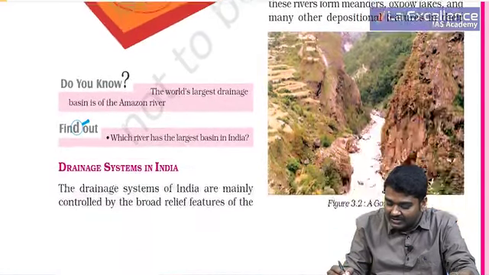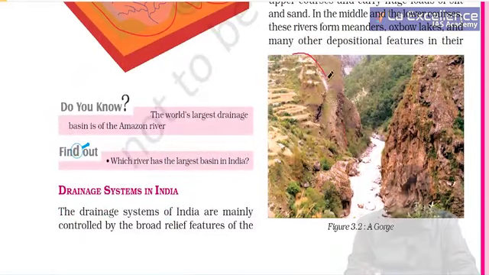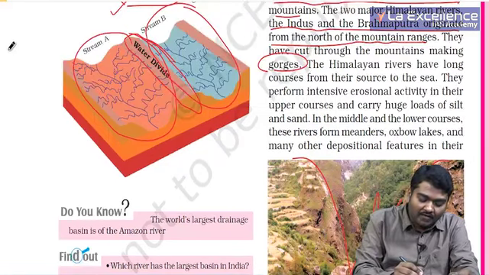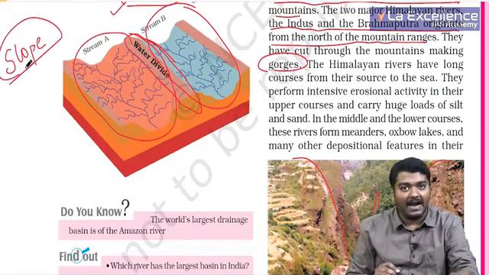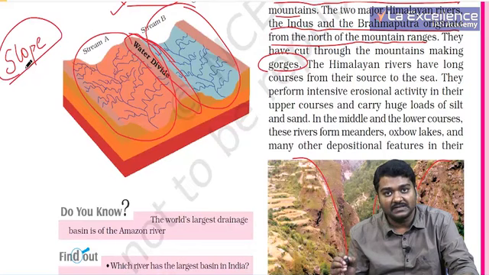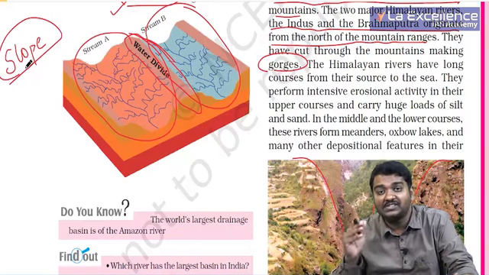Here you can actually see a picture. You have two mountainous structures. In between these mountains, the river has cut and made what is called a gorge. Over a period of time, on the basis of the slope of the land, different surfaces give rise to different structures.